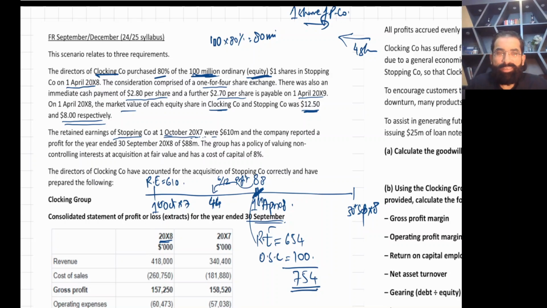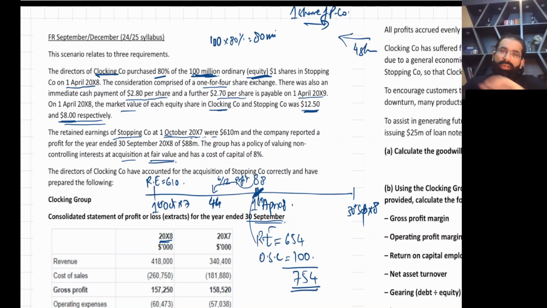Now the last thing, they have given you the group policy of valuing non-controlling interest at acquisition at fair value. So yes, it's the full goodwill method, and we need to calculate the fair value of NCI. And for the fair value of NCI, they have given you the share price of S company.